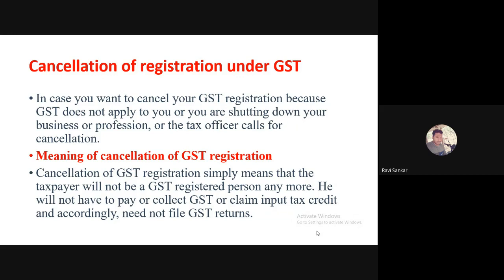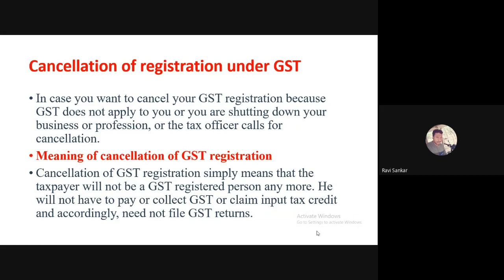You need not file GST return because your registration has been cancelled. Cancellation of registration means the taxpayer will not be a GST registered person, and he will not have to pay or collect the GST or claim benefit, and need not file GST return.